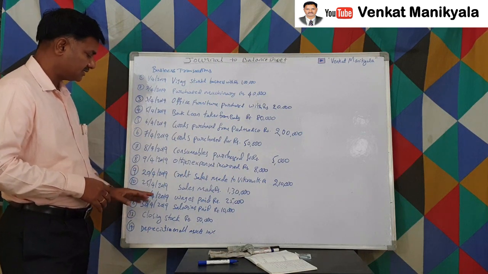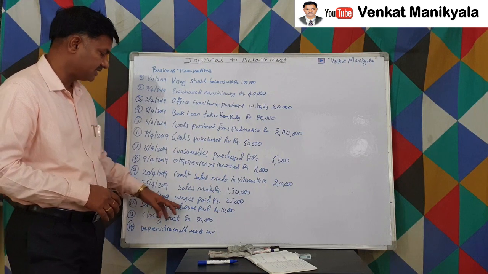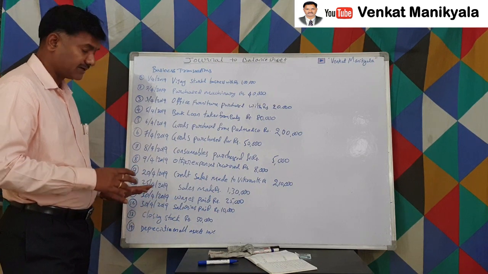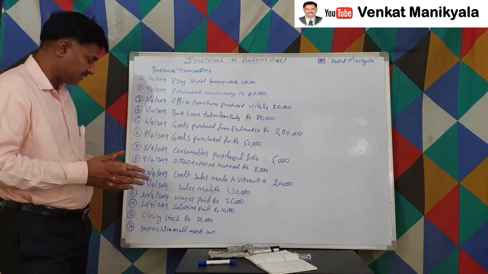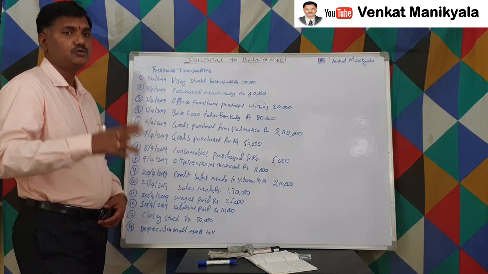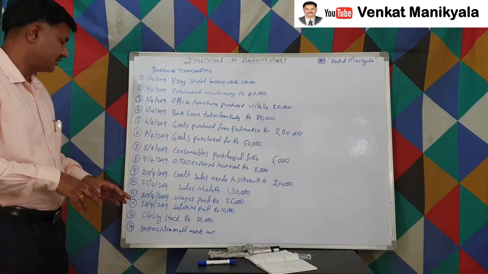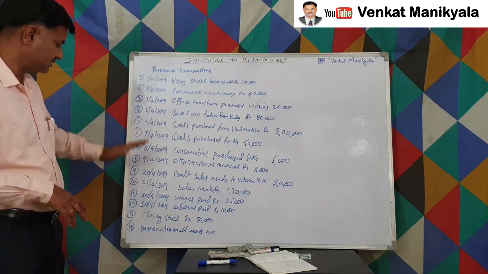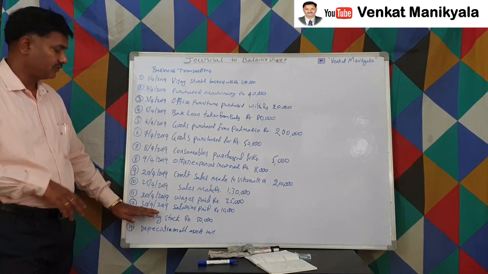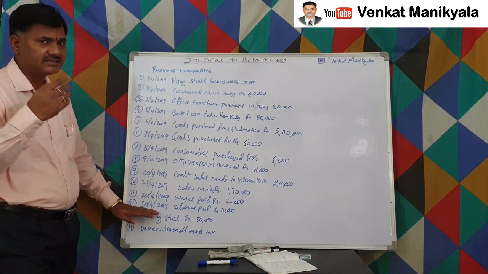At the end of the month, he paid wages, and also paid salaries of 10,000 rupees. And the closing stock at the end of the month, he estimated at rupees 50,000. There are two kinds of treatment, but the general treatment is that whenever we write general entries, we don't write this closing stock entry. We write up to 12th. Thereafter, the remaining items we take as adjustments.